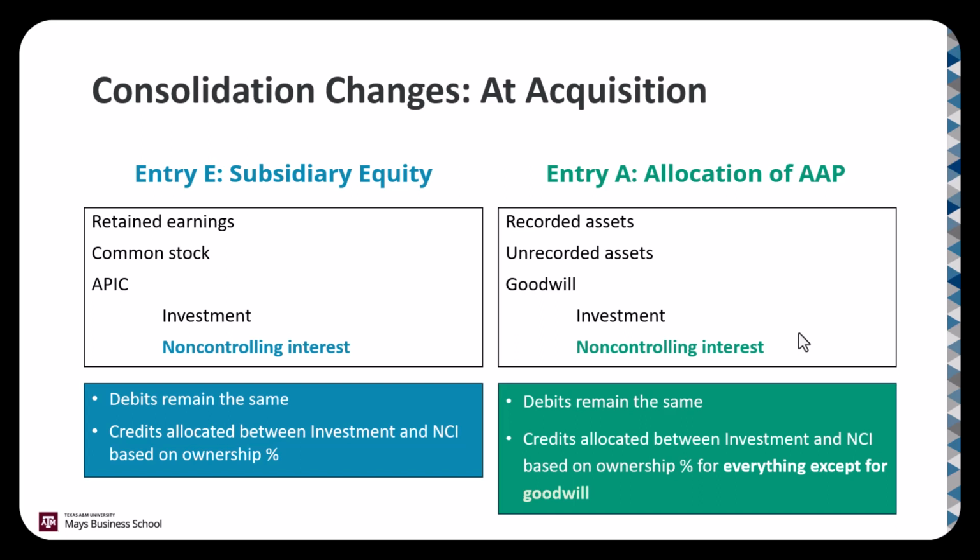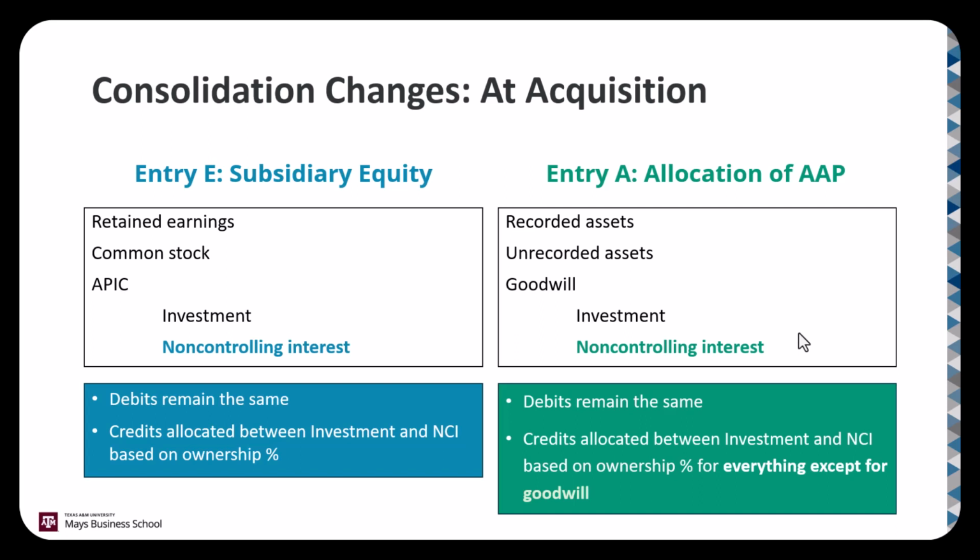We do the same thing with entry A, which is the entry that we use to allocate the accounting acquisition premium, those amounts paid above and beyond book value of equity. The debits are the same. We debit our recorded and unrecorded assets and we debit goodwill. But again, the credits are allocated between the investment account and non-controlling interest.